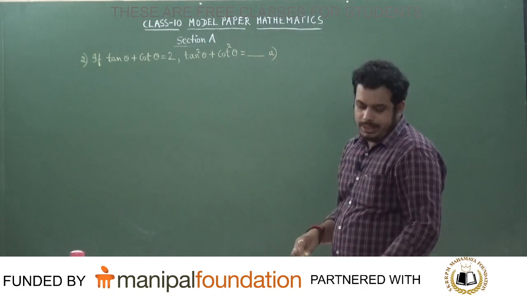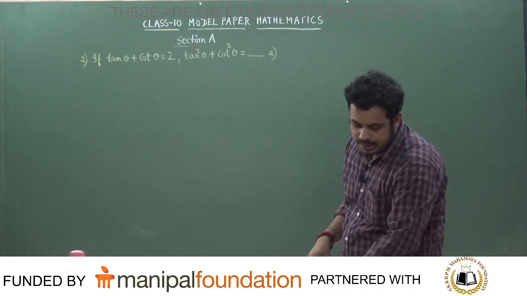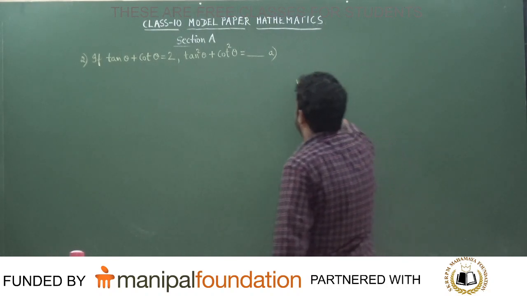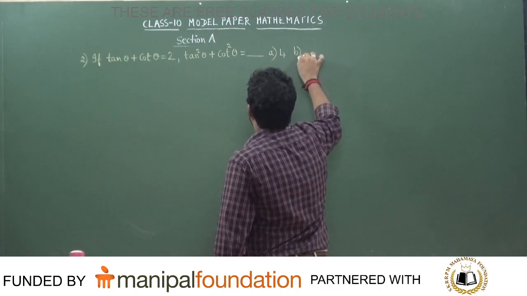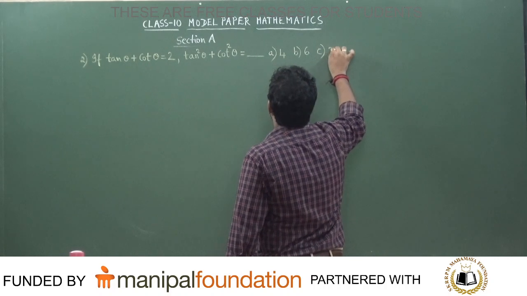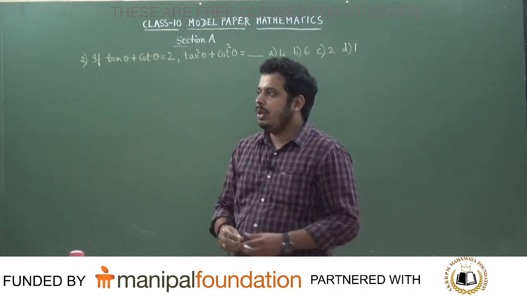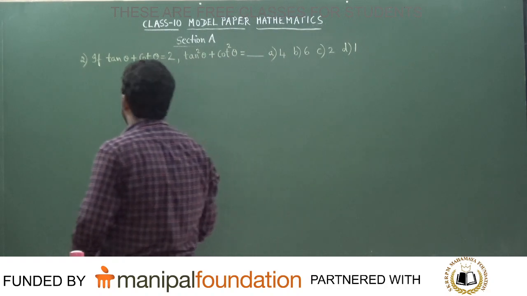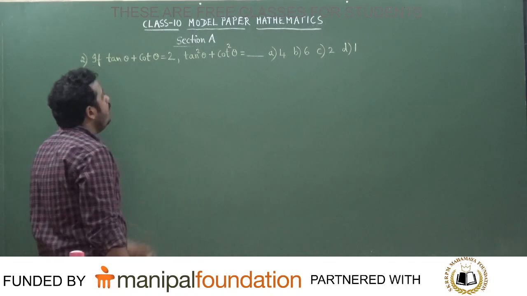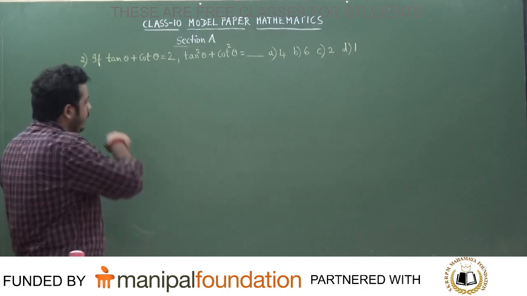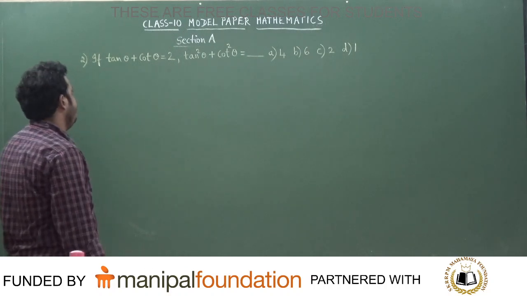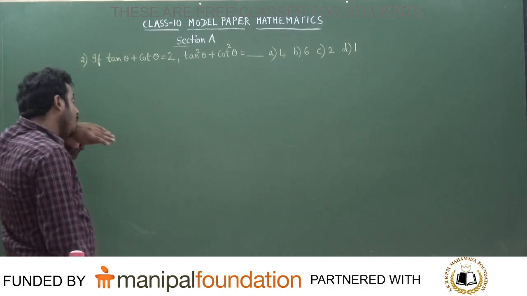The options given in the problem are 4, 6, 2 and 1. If tan theta plus cot theta is equal to 2, then what is the value of tan squared theta plus cot squared theta is the question asked. How to solve this problem now?